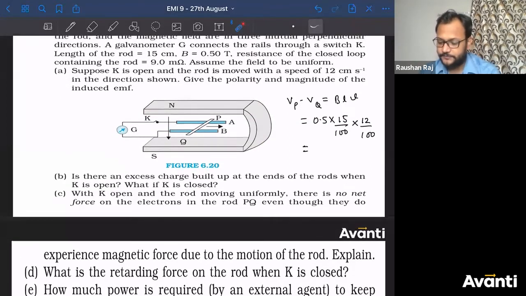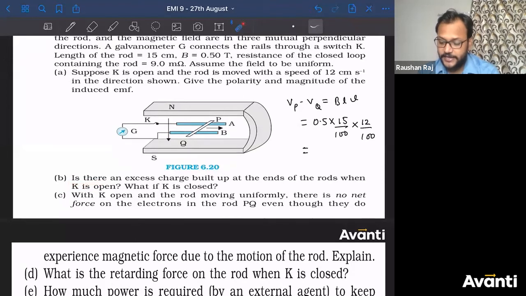Now, second question. Is there an excess charge build up at the ends of the rod when K is open? What is the answer, guys? Yes or no? Yes, correct. Why no? Because of the buildup of excess charge only, induction of EMF occurs here. Got it? So the correct answer is yes.